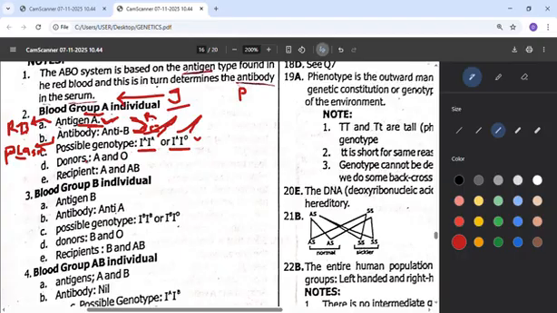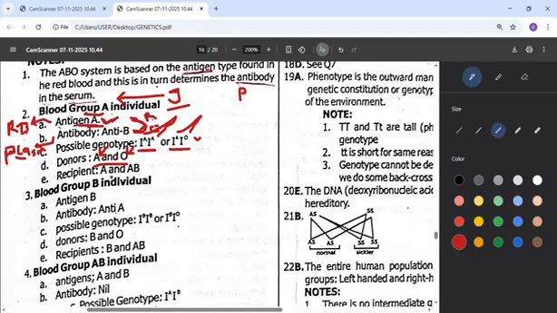Then this person that has blood group A has donors. His donors could be A or O, like I said here. Donors are those that will give blood to the person that has blood group A. A can give to him, and O can also give to that person. Then the recipients are A and AB.